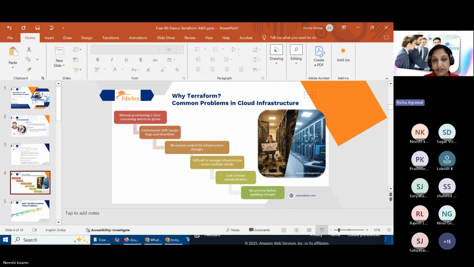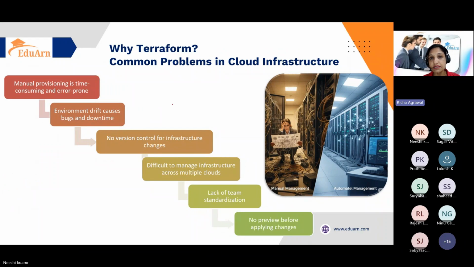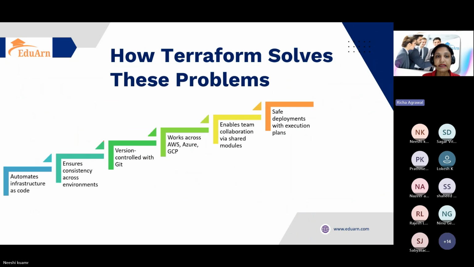Similarly, it is difficult to manage infrastructure with multiple cloud vendors, because we are not necessarily working only with AWS. At the same time we will be working with other clouds like GCP and Azure. There is no centralization and we cannot see a preview before provisioning, so we are not very sure. These are especially problems with multiple clouds, because nowadays every company is working with multiple clouds. These are the problems we face if we are not using Terraform or any infrastructure as code. Can we move to the next slide, please? So these are the problems.